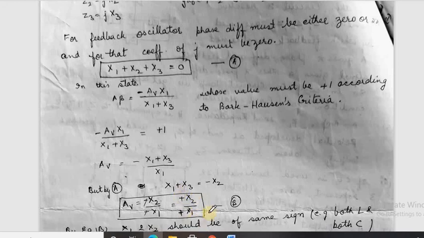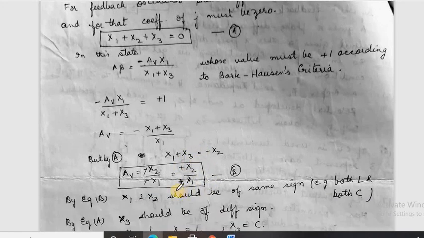So what do we predict from this? This means that from equation B, X1 and X2 should be of the same sign. It means either they should both be L or they should both be C. From equation A, we know that X3 will be opposite in sign to X1 plus X2. It means if we take X2 and X1 as L, then X3 should be of opposite sign, that is, it should be C.